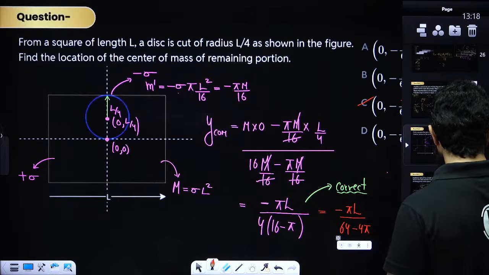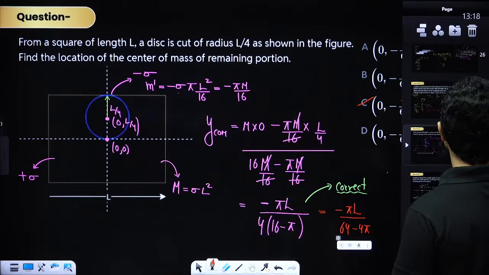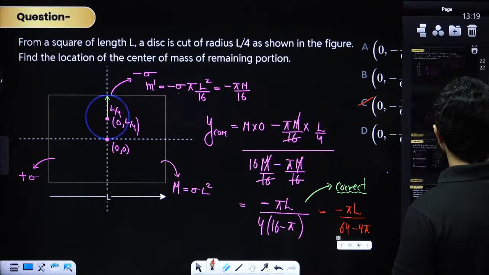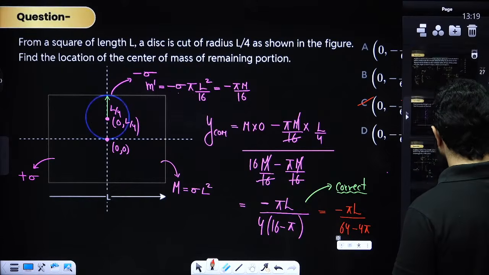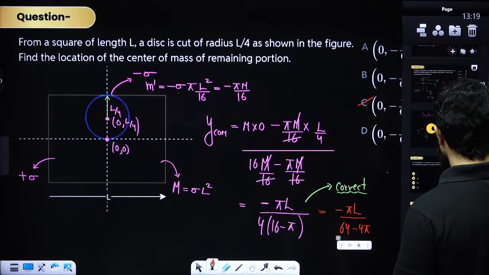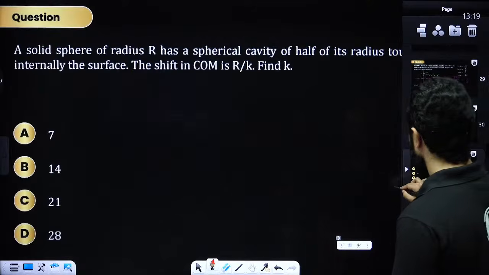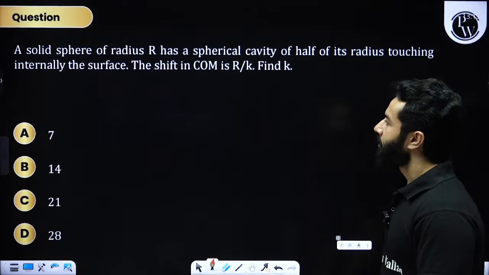Now let's move on to the next questions. We have solved questions of discrete bodies, questions of combined bodies, and 2 questions of the cavity problem. Let's solve this question. Come on, be quick.